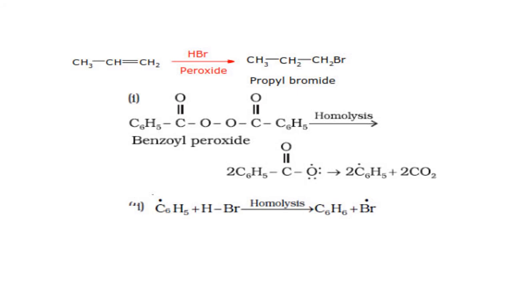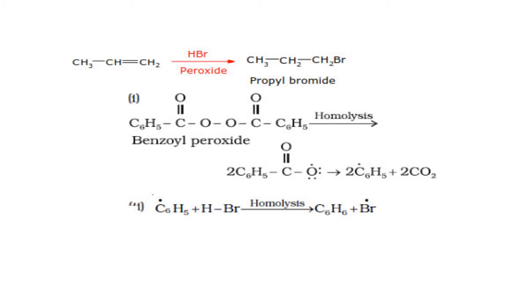By chance, if you carry out addition of hydrogen halide on an unsymmetrical alkene in the presence of peroxide, especially benzoyl peroxide, then it will not go according to Markovnikov's rule. And this is called anti-Markovnikov's rule or peroxide effect or Kharasch effect. Why? Because it is not going via the carbocation route. In the case of benzoyl peroxide, it is taking the free radical mechanism. See, routes are different. Depending upon the route, the product is formed.